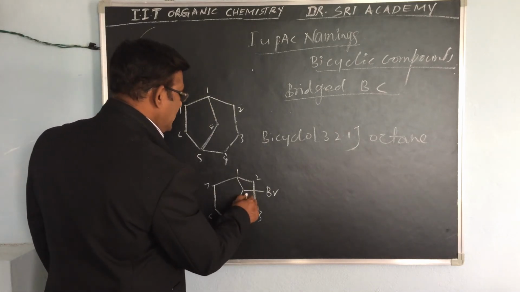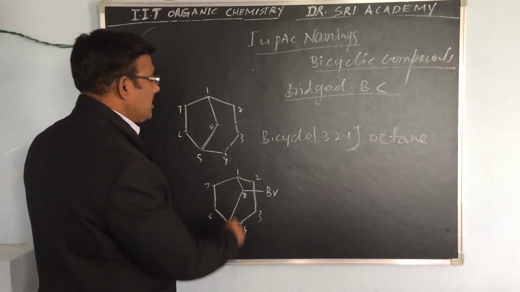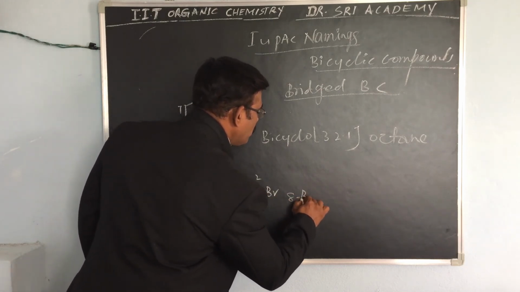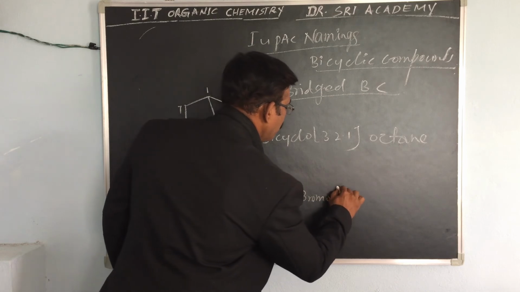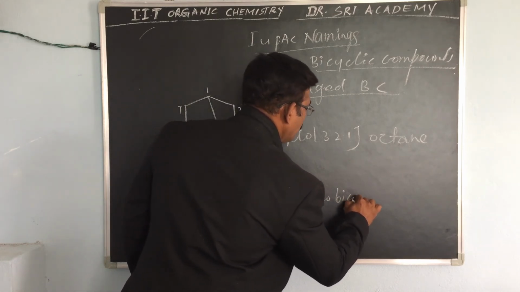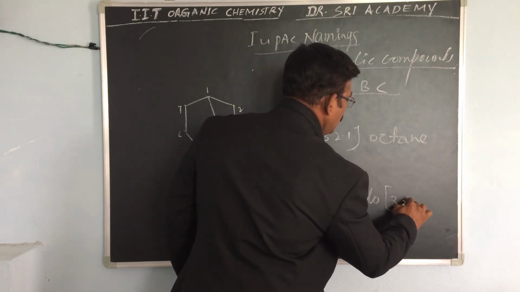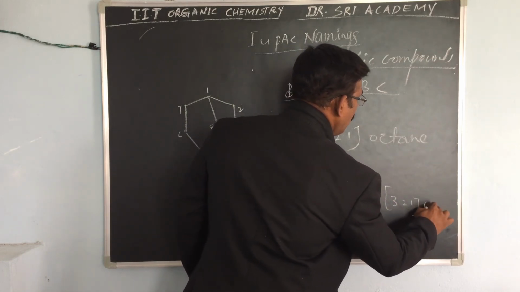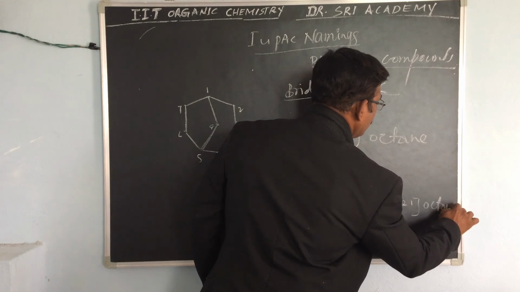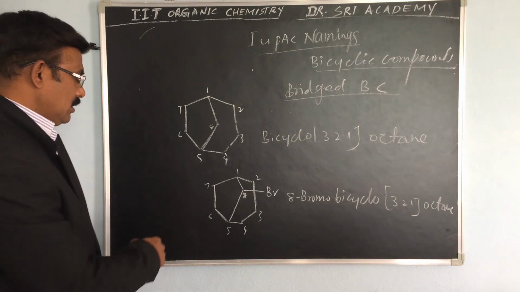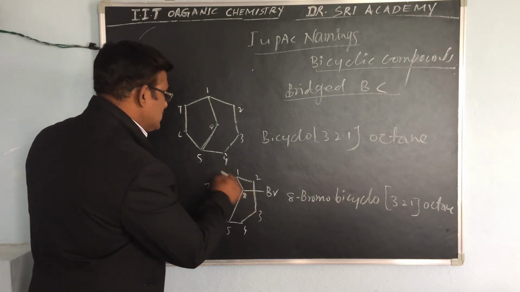Now this is the 8 position. So the name is 8-bromobicyclo[3.2.1]octane. This is the second example.